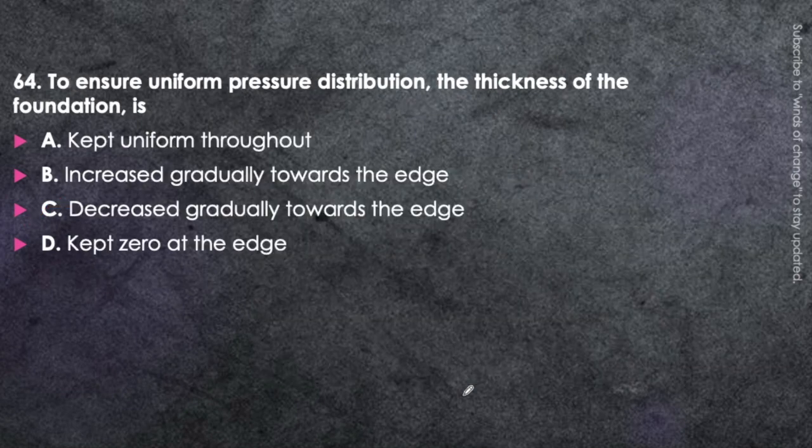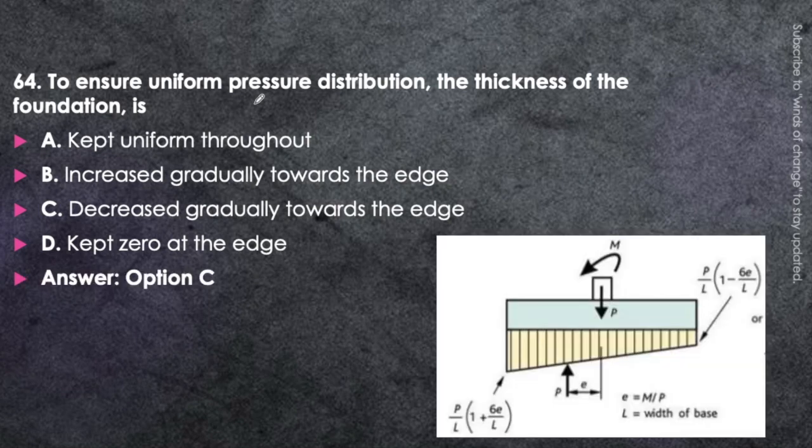Next question. To ensure uniform pressure distribution, the thickness of the foundation is kept uniform throughout, increases gradually towards the edges, decreased gradually towards the edges, or kept zero at the edges. Just think about it. To maintain a uniform pressure distribution, what will we do? Pressure will be higher below the column, and it will be lower if we move towards the edges. So we will try to decrease the depth towards the edges. If the pressure distribution varies, then we will vary the depth also. It is just a pictorial representation, nothing else.